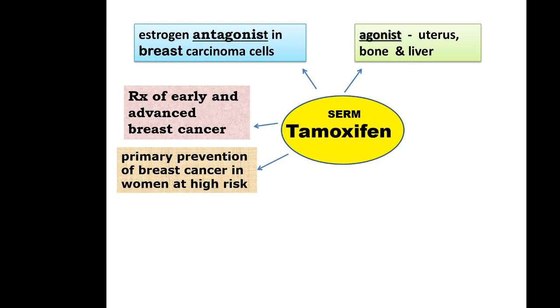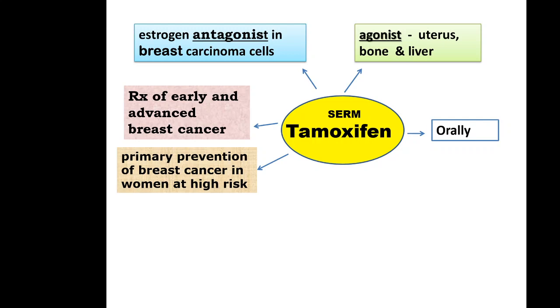In some women who are genetically predisposed, with family history, there is a high risk of developing breast cancer. In this case, primary prevention is done by giving tamoxifen. So tamoxifen has two very important indications: early and advanced breast carcinoma, and primary prevention of breast cancer in women at high risk. Tamoxifen is given orally.